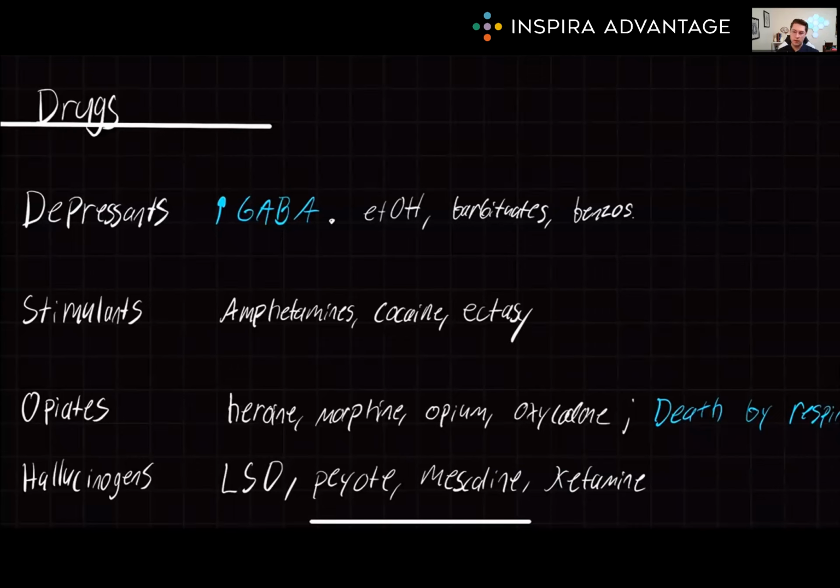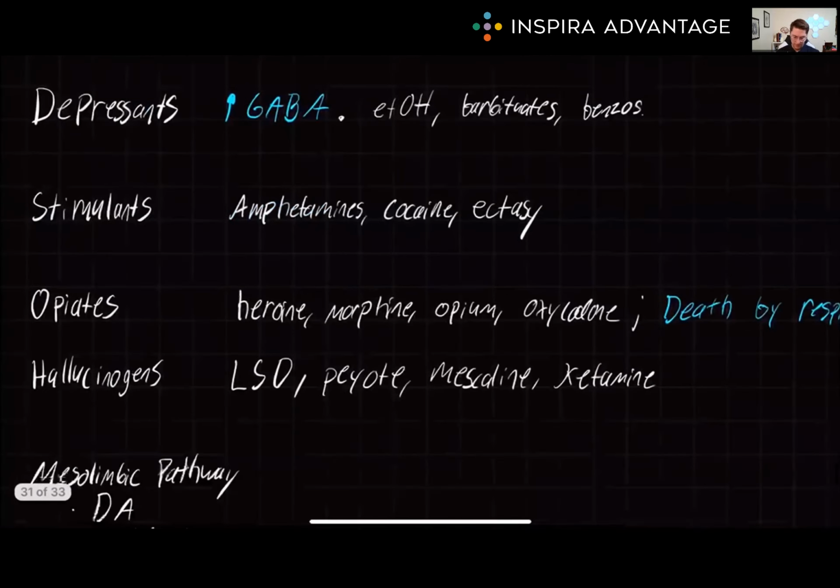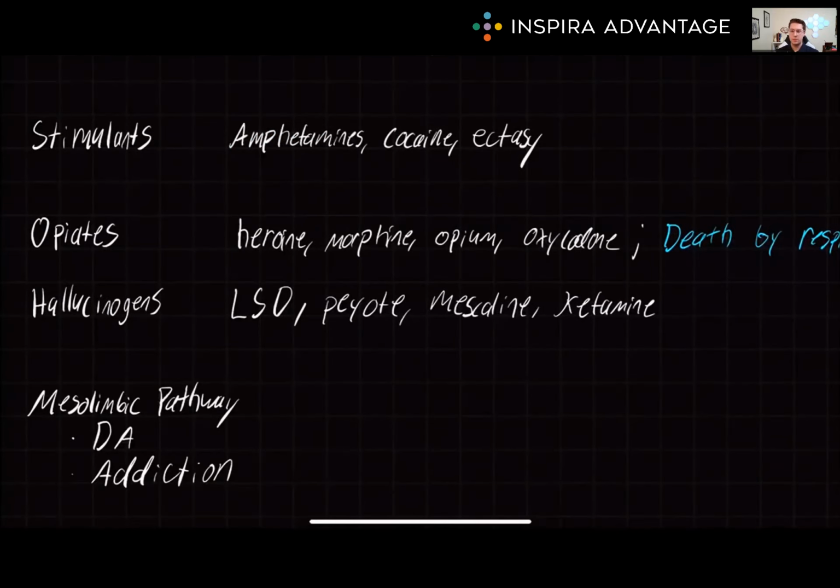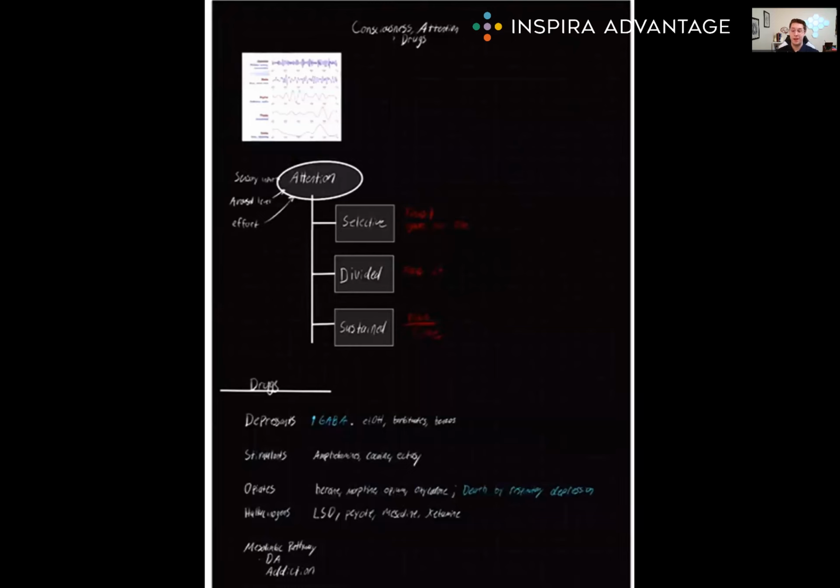Something that all of these drugs have in common, except arguably maybe not hallucinogens, is that they are involved with the mesolimbic pathway. This is the brain circuit involved in mediating drug addiction. It includes the nucleus accumbens, medial forebrain bundle, and VTA, or ventral tegmental area. The main neurotransmitter involved in the mesolimbic pathway that I'm sure you've heard a lot about is dopamine. When drugs activate this pathway, it essentially causes a dopamine spike, as well as feelings of pleasure and reward, which can lead to addiction. Now you know all of the high-yield MCAT information you need to crush consciousness, attention, and